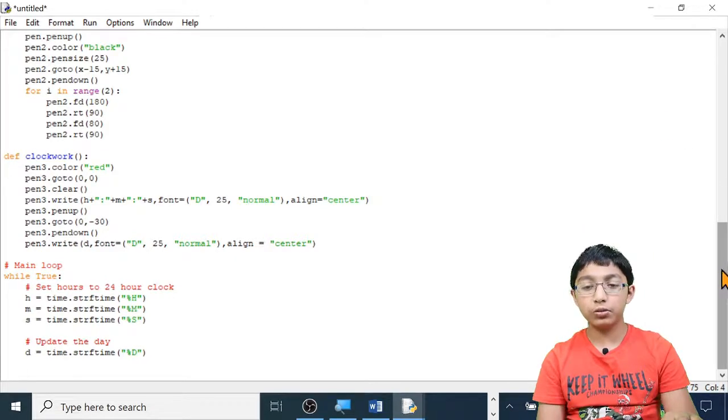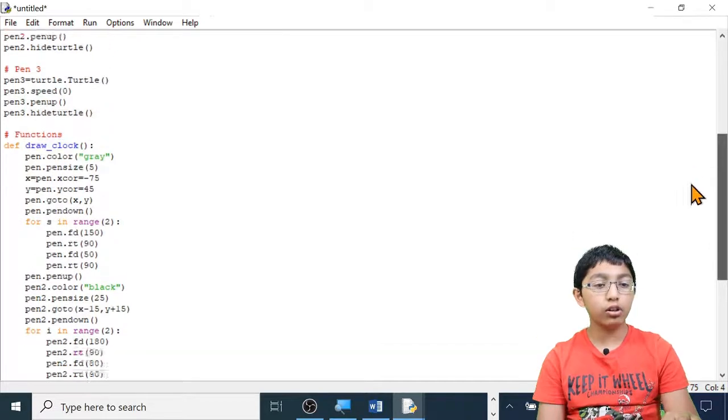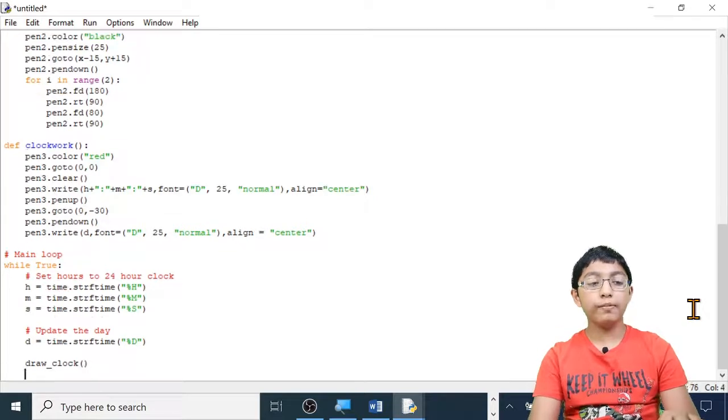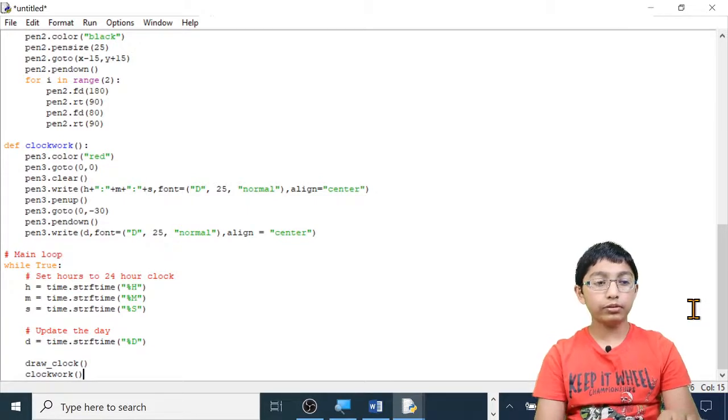We called our first one draw_clock, open brackets, close brackets. Remember to put these parentheses in. And clockwork, open brackets, close brackets. Remember to put these in as well.